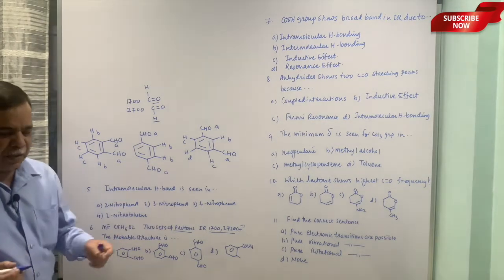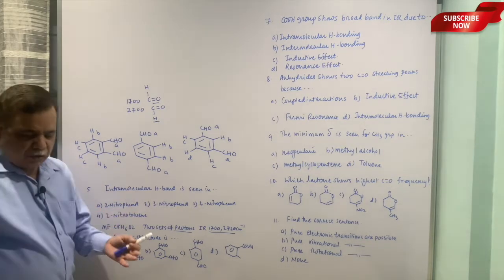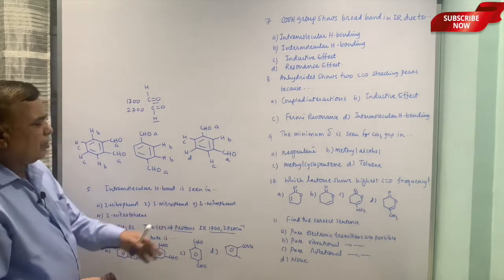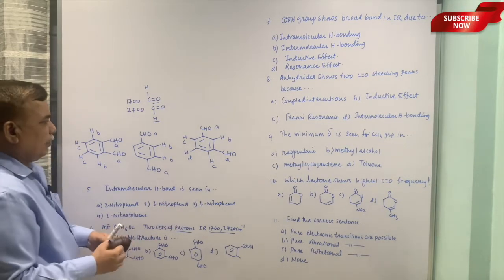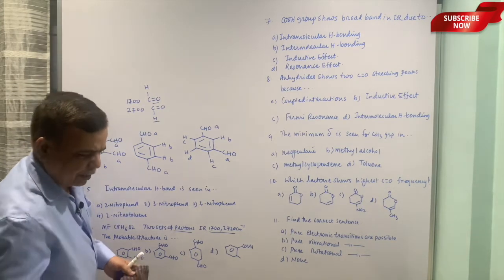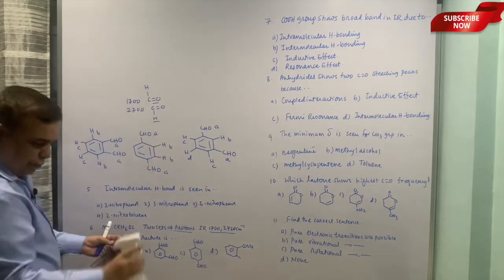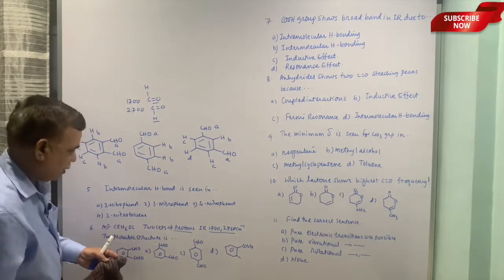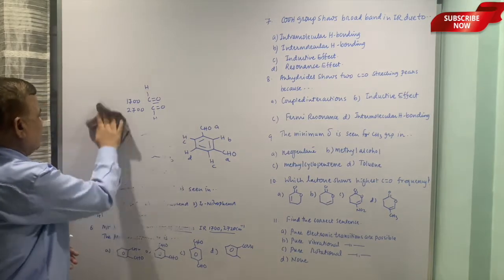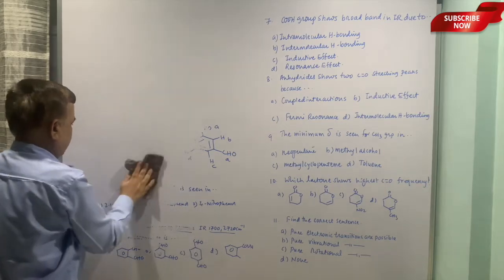The last example is out of question, because it has a carboxylic acid, and carboxylic acid will not show this kind of peak, it will show a broad peak between 2500 to 3200, and that is not there. So by default it is an incorrect option. Now let us move to the next question.